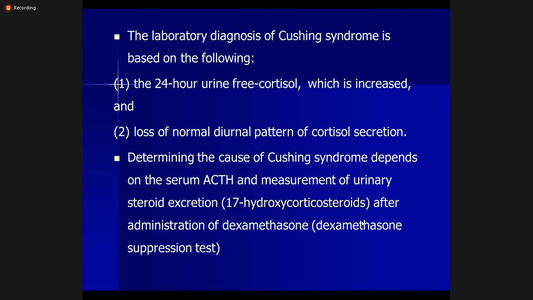In this test, there is measurement of urinary steroid excretion. 17-corticosteroids are measured, and dexamethasone, a glucocorticoid, is administered, and this usually suppresses the ACTH.